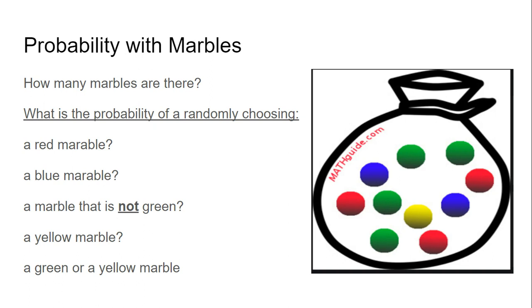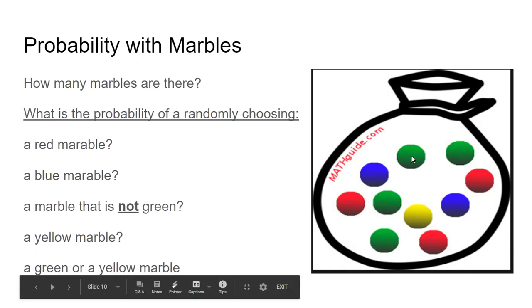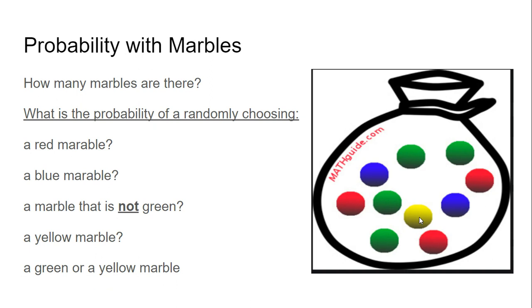And what's the probability of a yellow? Well, we can see 1 out of 10. That's a 10% chance. Oh, the last one, a green or a yellow. So we need to look at 1, 2, 3, 4 green plus 1 more yellow makes 5 out of 10. Well, 5 out of 10, I think everyone knows, is 1/2 or 50%.